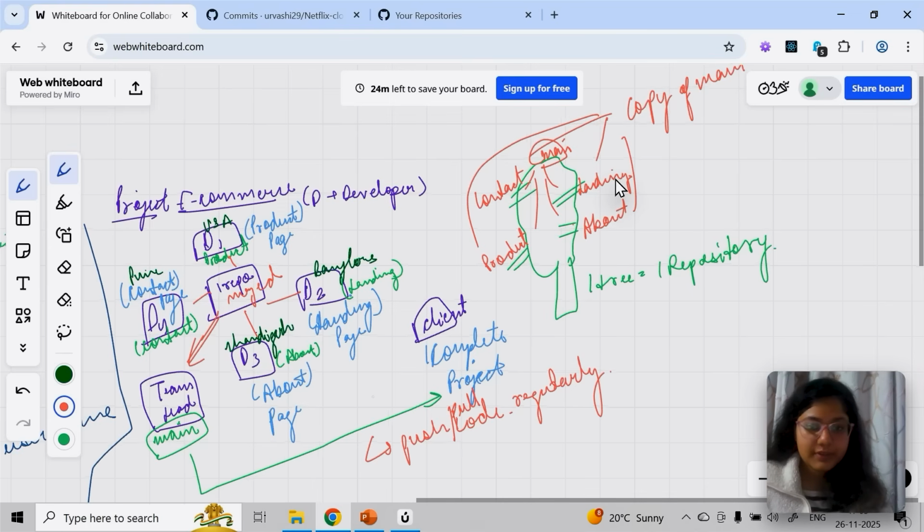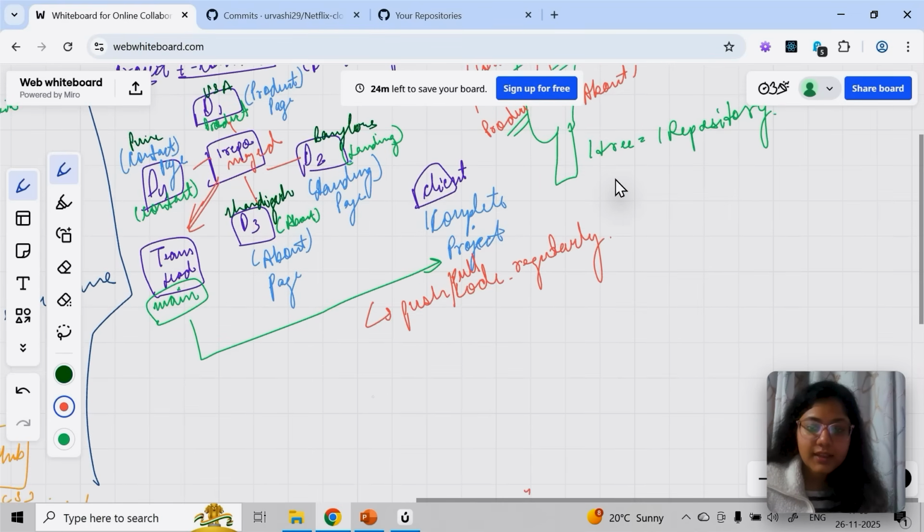So let me repeat what I'm saying here. I have created a new branch called landing. The landing branch is created from main. It is nothing but a copy of whatever is there in main. Now there is also one person who created a copy for the about page. Now I have pushed whatever I have done. This developer has pushed code to the landing page.